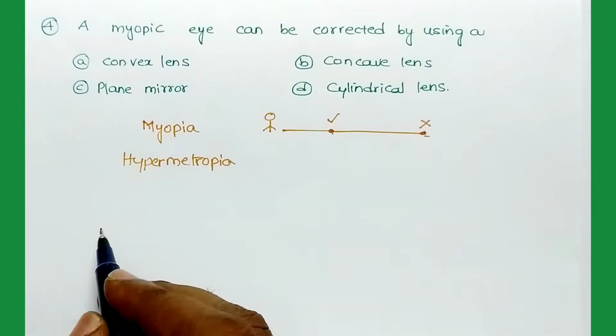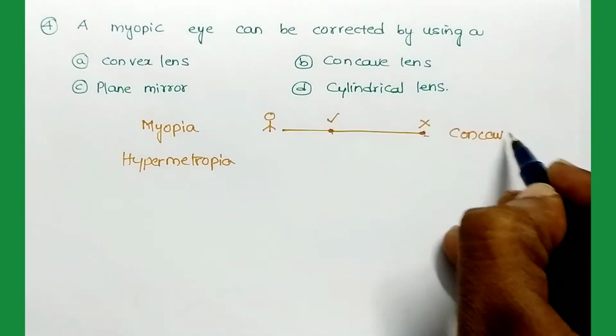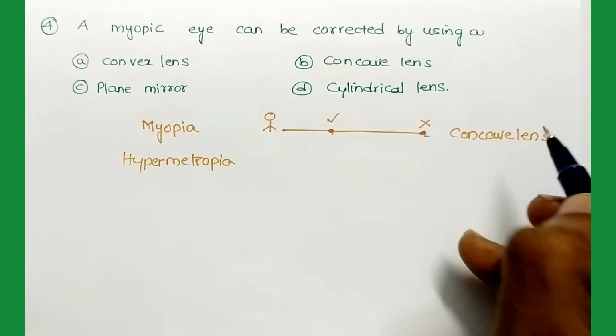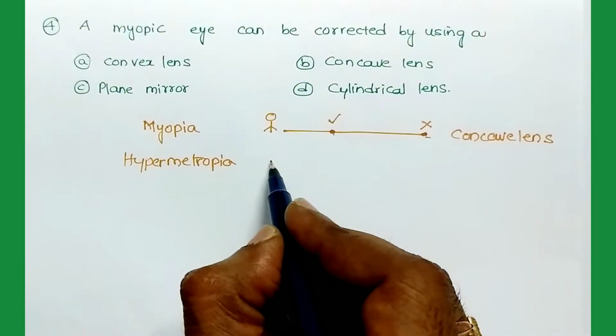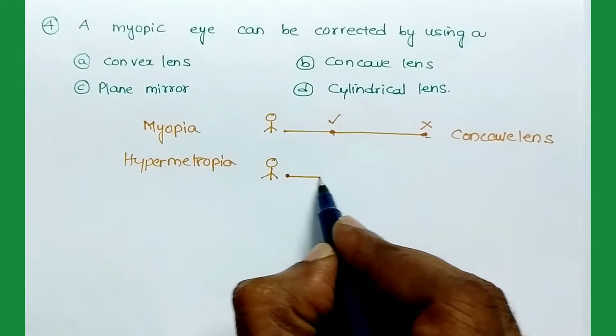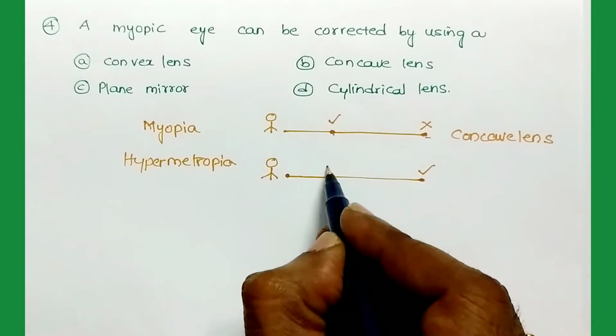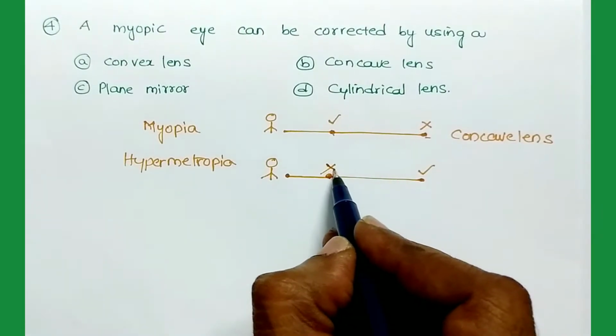This defect is called myopia, and it is corrected using a concave lens, or biconcave lens. And hypermetropia means a person can see the longer objects clearly, but cannot see the objects nearer to them.